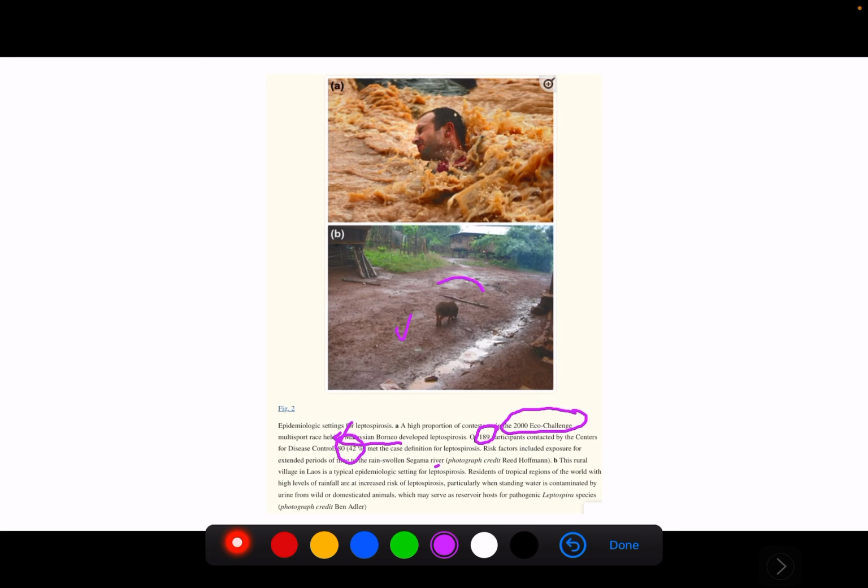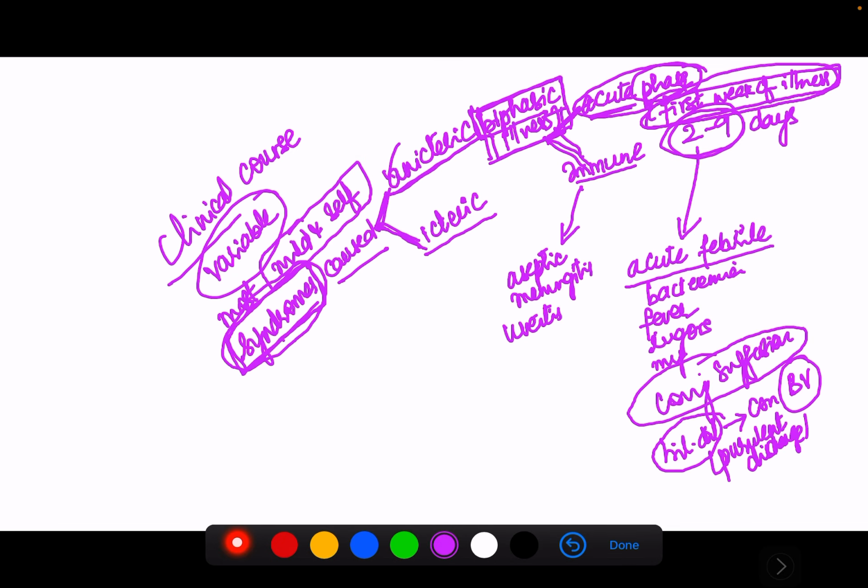Animals or mammals are the primary reservoir. If any water body is contaminated with urine, then humans get the infection. Conjunctival suffusion will be there in the acute febrile illness. Fever will be there, and along with that, in endemic areas, we also have to look for conjunctival suffusion.